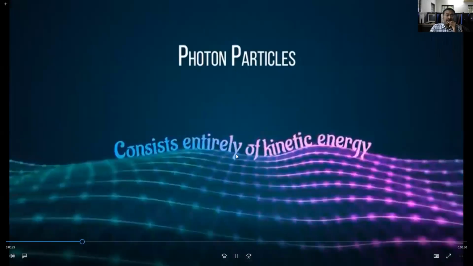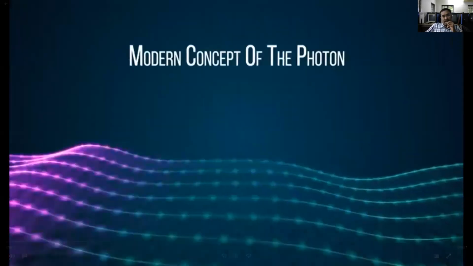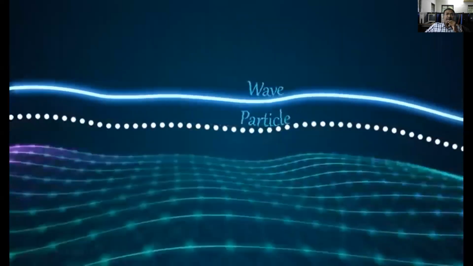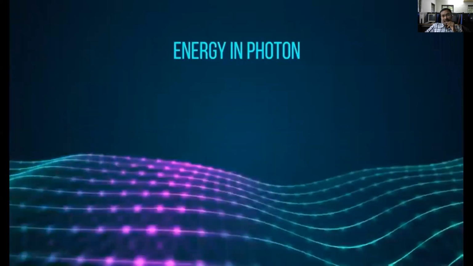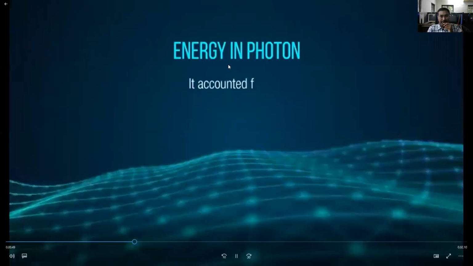So the light, well, the photons are zero rest mass, always having some kinetic energy. This concept was developed by Albert Einstein. Based on different types of concepts, theories were developed by famous scientists, and the energy in a photon can also be explained by taking different concepts.